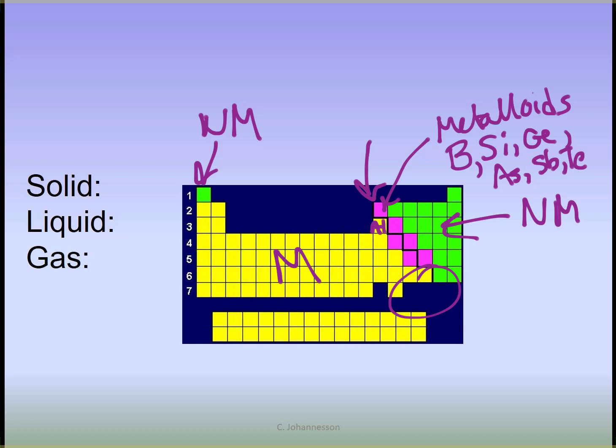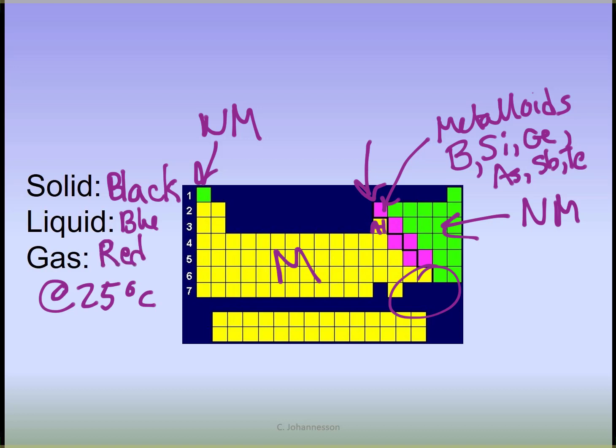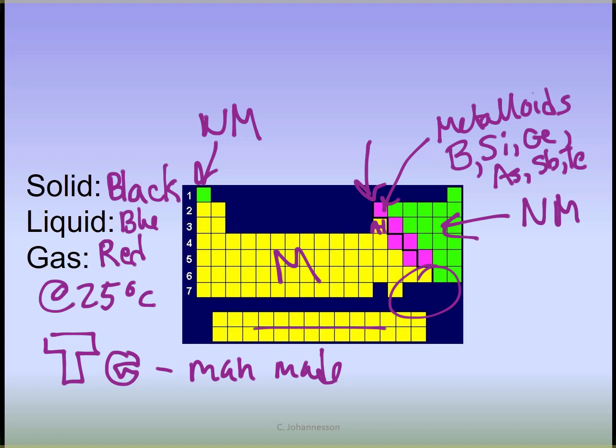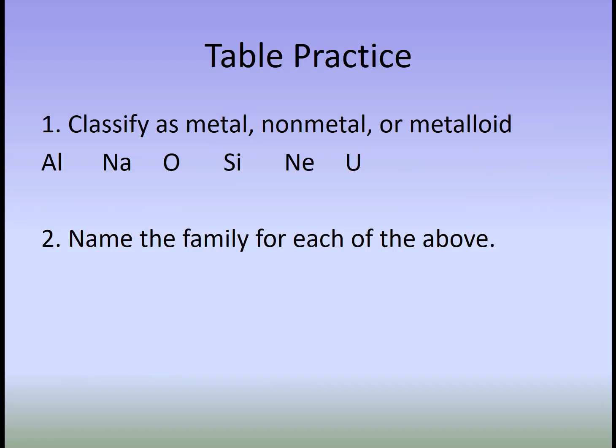Also on the periodic table, they do have a color code system to let you know what state of matter they are at 25 degrees Celsius. If they're a solid, they will be black, so have a black letter. Liquid would be blue, gases would be red, and if you ever see an outline like titanium, that means that it's man-made. It's not found naturally in nature. A lot of these actinides down here, these are man-made. We've done some atom smashing to be able to come up with some of these heavier elements, and especially the ones down here. Go ahead and stop the video and see if you can answer these questions.